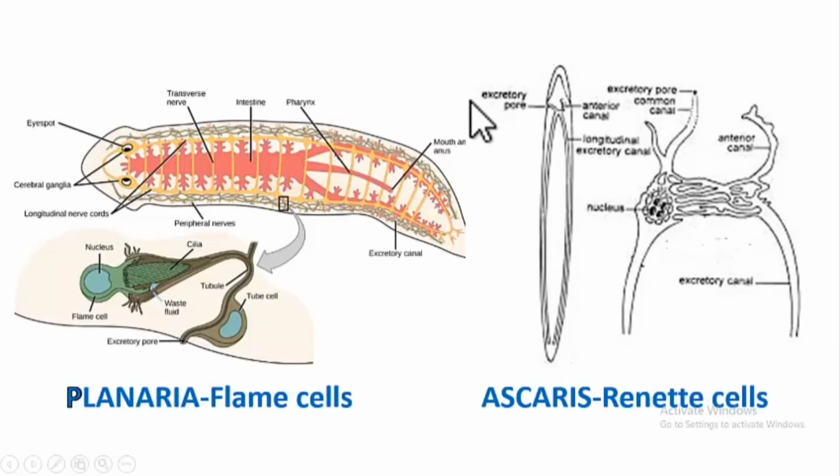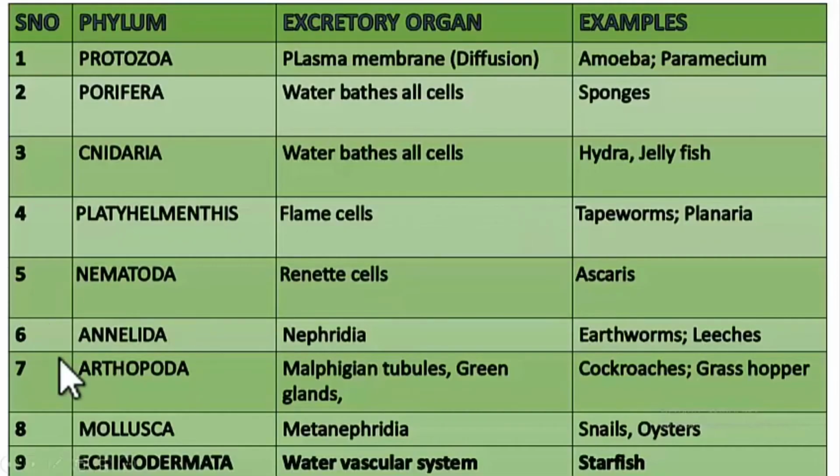Understood? Now the next phylum is Annelida. It includes segmented worms like earthworms, leeches, etc. Segmented means compartmentalized. Their body is divided into compartments. Understood? Okay.